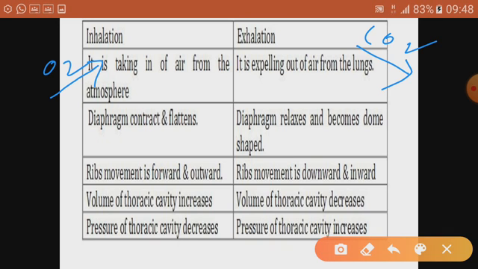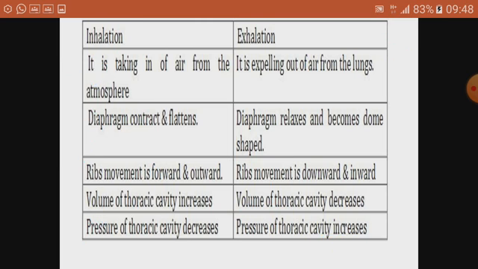Then in this mechanism of breathing we have to study what is the role of the diaphragm, what is the role of the ribs, what happens to the thoracic cavity. Thoracic cavity means chest cavity, and what happens to the pressure of the air. So these are the points we have to discuss. First point is, during inhalation oxygen rich air enters, during exhalation carbon dioxide rich air is given out. Second point, now the role of diaphragm.